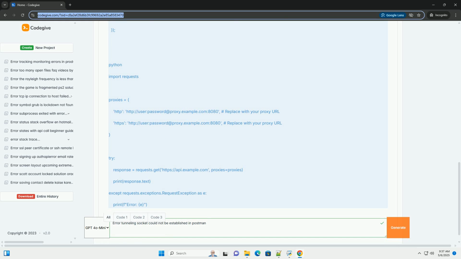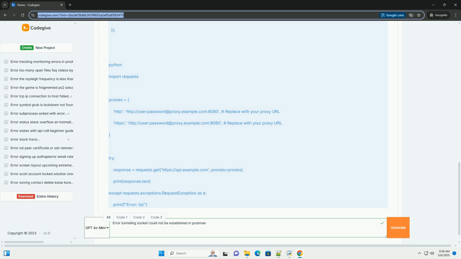This can be a frustrating issue, but with a systematic approach, you can usually diagnose and resolve it. This tutorial will cover: 1. Understanding the error: what does it actually mean? 2. Common causes: why this error happens. 3. Checking your environment: ensuring your basic network and Postman configurations are correct. 4. Investigating proxy settings: the most likely culprit. 5. Troubleshooting specific scenarios: covering common situations like corporate proxies, Docker, and specific authentication methods.